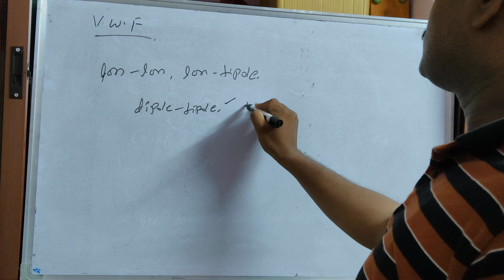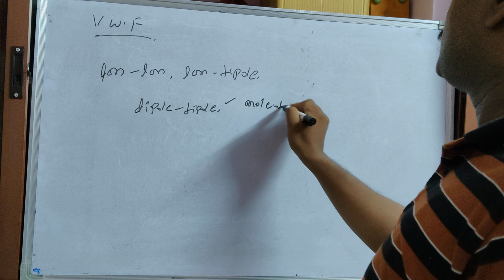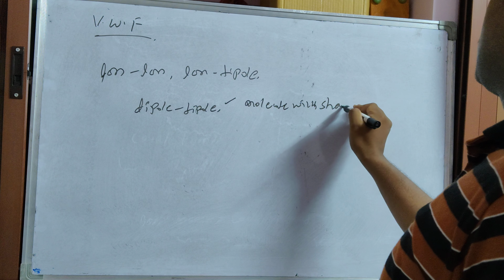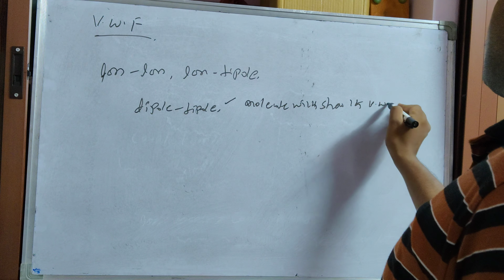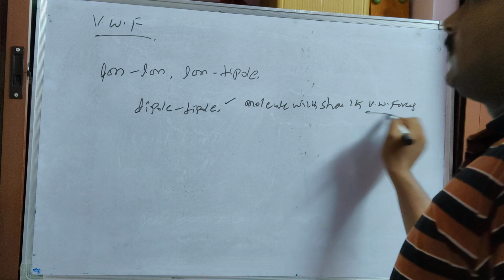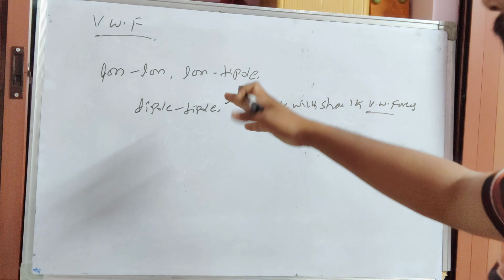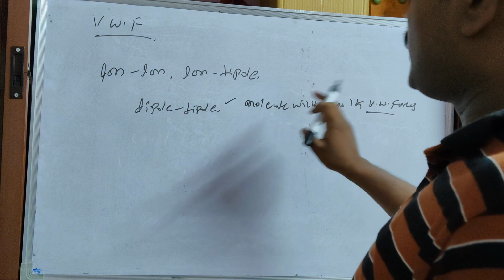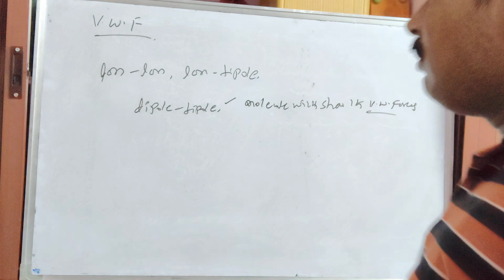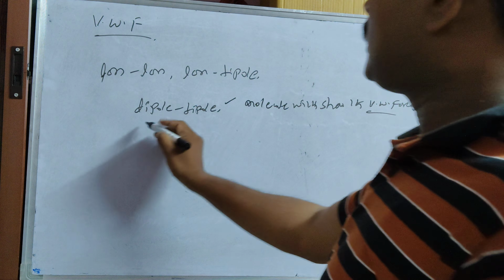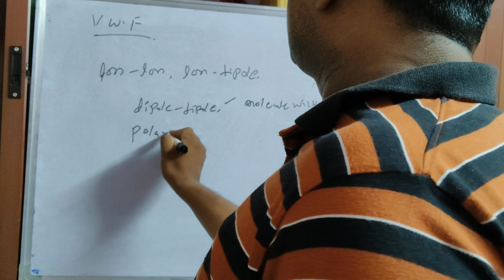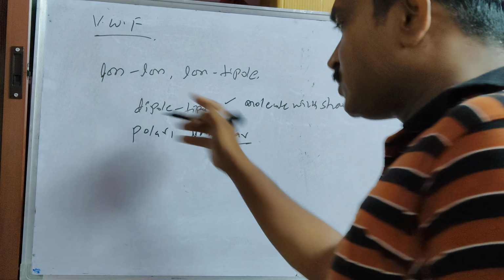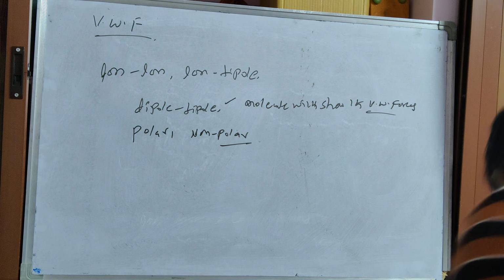Like these, molecules will show van der Waals forces. In the case of polar and also non-polar molecules, they also show van der Waals forces.